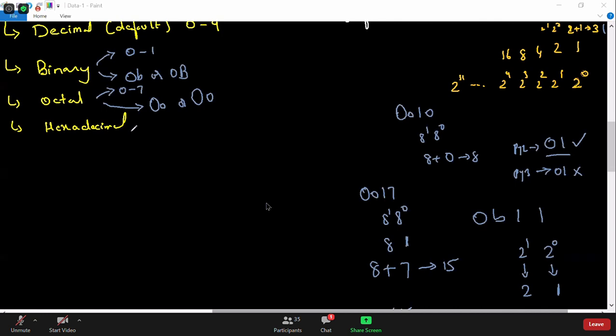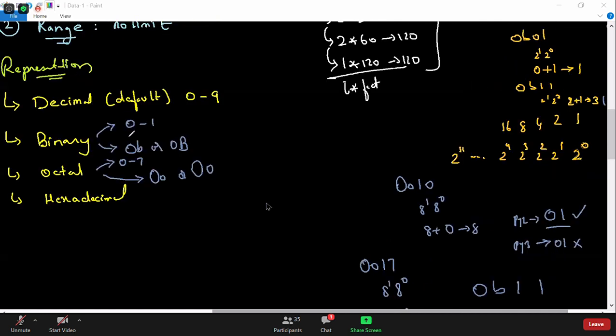Yeah, I will explain. We will solve an example, Udit. You will come to know the use case in a real-time scenario, but the number format is very important to be known. After explaining hexadecimal, we will solve one example. You will come to know why it is so important to know these formats, especially binary, octal, and hexadecimal. It's very, very important. I have two examples to show you how we can use this.